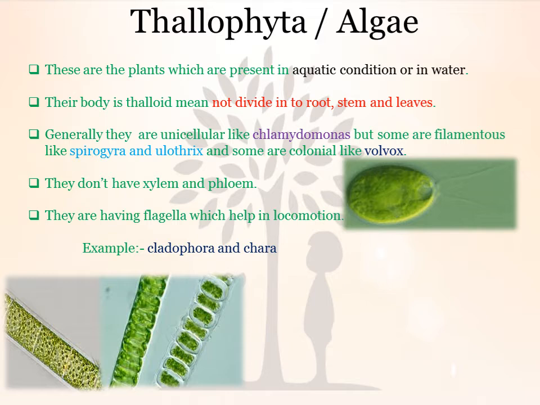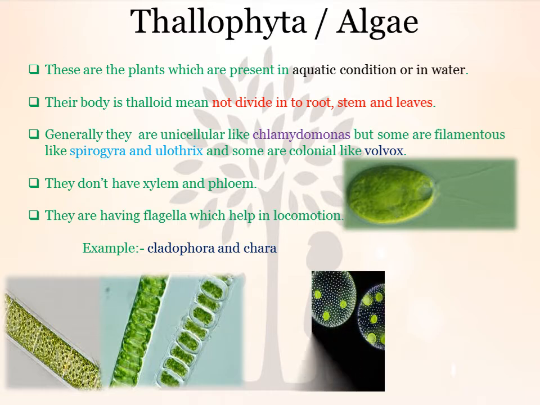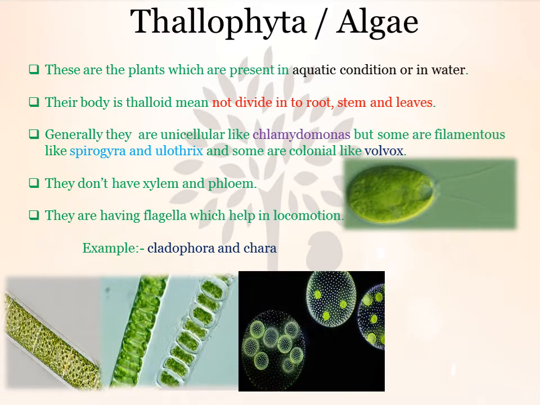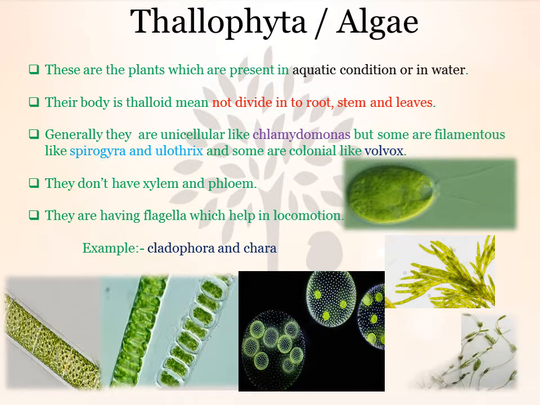This green color represents the chlorophyll pigment, and some are colonial like Volvox. This is the structure of Volvox, having different colonies. Each colorful dot represents a single cell of Volvox, and one complete circle represents a complete colony. This is the structure of Cladophora, and this is the structure of Chara.